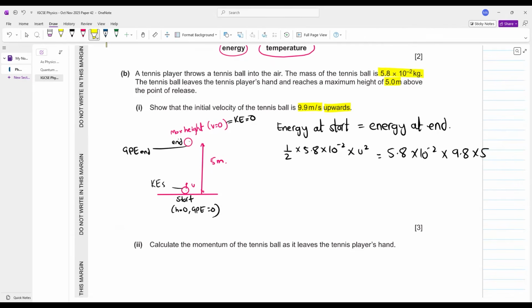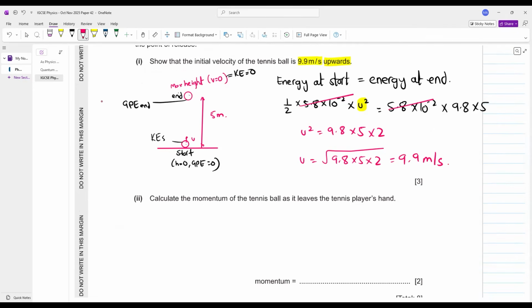Can you calculate this value of u? Yes. Let's do that. Let's take it to the other side. This gets cancelled out. This gets cancelled out. u squared is equal to 9.8 into 5 into 2. Taken under root, 9.8 into 5 into 2. What does your answer of velocity come out to be? बेटा आपका velocity का आंसर क्या आ जाता है? Let's calculate that. The answer of velocity comes out to be 9.9 meters per second. Simple.